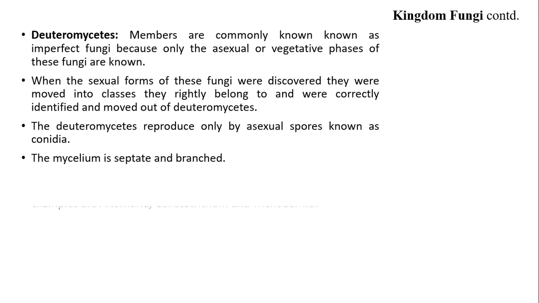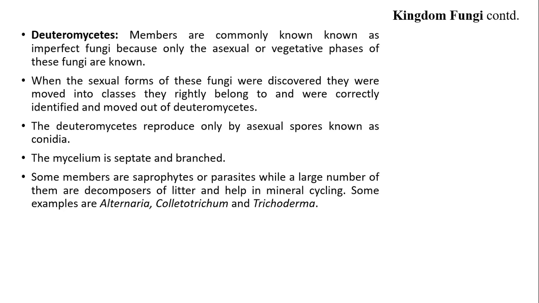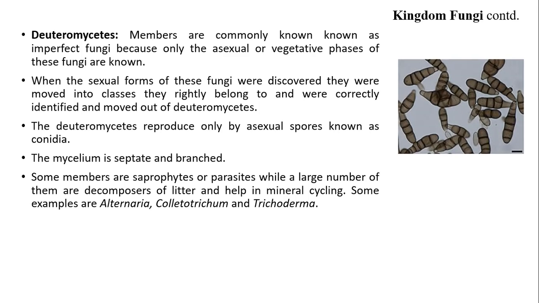Their mycelium is septate and branched. Some members are saprophytes or parasites, while a large number of them are decomposers of litter and help in mineral cycling. Some examples are Alternaria, Colletotrichum, and Trichoderma.